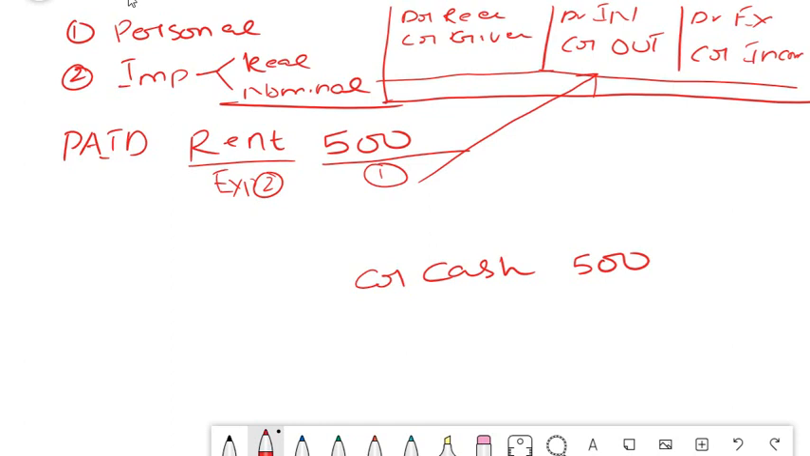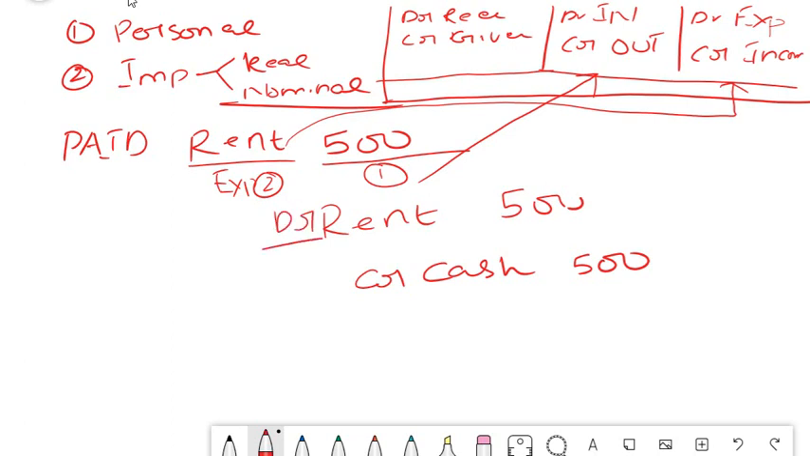What is the second aspect? Rent. What is rent? Rent is an expense. It is coming under the category of nominal account. Nominal account, what does it say? Debit all your expenses. So rent has to be debited for 500 rupees. Debit rent. So your debit and credit both are 500. Both are tallied. Rent goes to your profit and loss account. Cash goes to your balance sheet account.